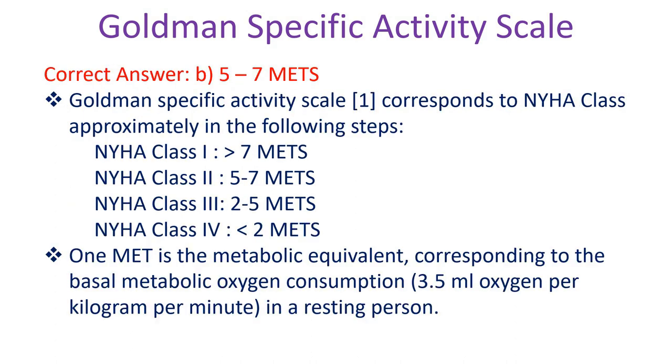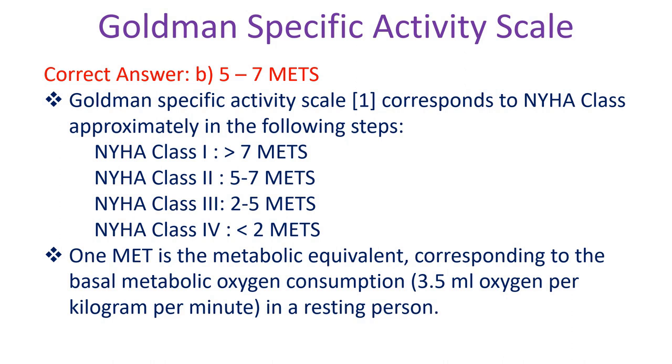5 to 7 METs. Goldman specific activity scale corresponds to NYHA class approximately in the following steps: NYHA class 1 more than 7 METs, NYHA class 2 5 to 7 METs, NYHA class 3 2 to 5 METs, NYHA class 4 less than 2 METs.